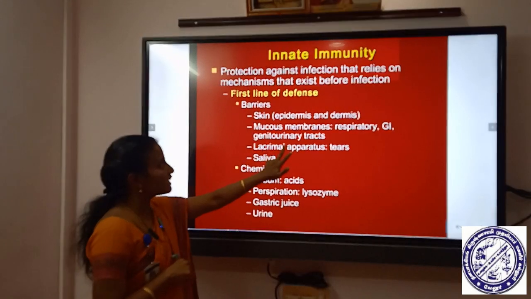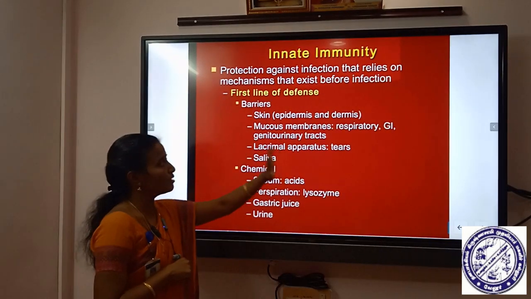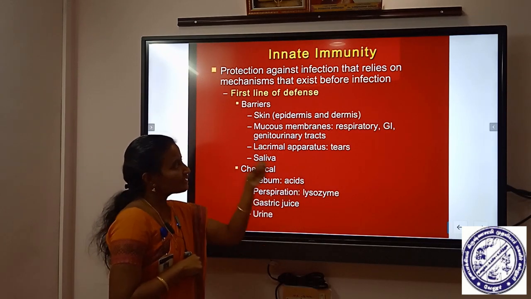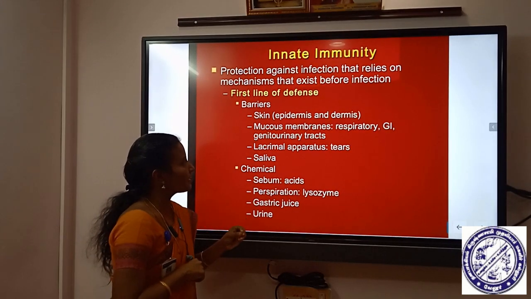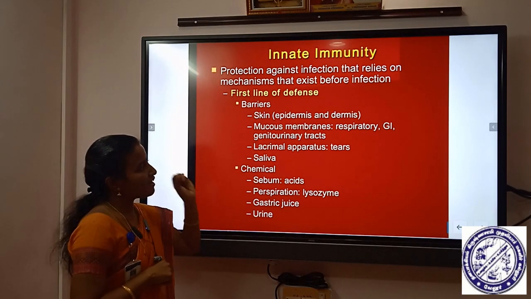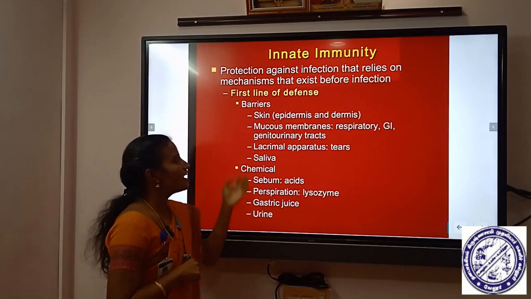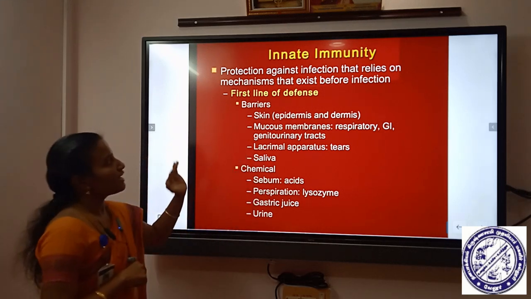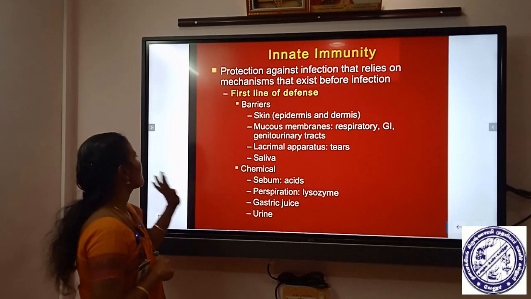In that we have skin, that is the epidermis and dermis parts of the skin, and mucous membrane covering the respiratory tract, gastrointestinal tract and genitourinary tract. Then the lacrimal apparatus, which synthesizes tears and saliva, and various chemicals present in these anatomical barriers are given here.